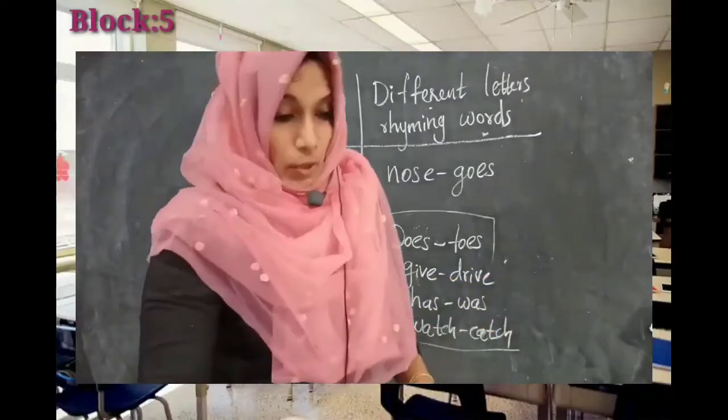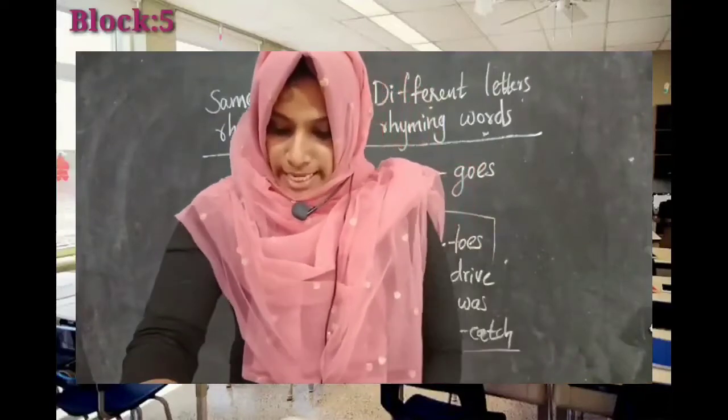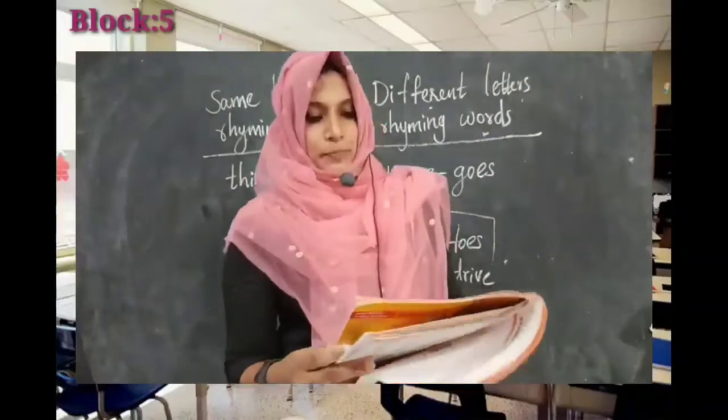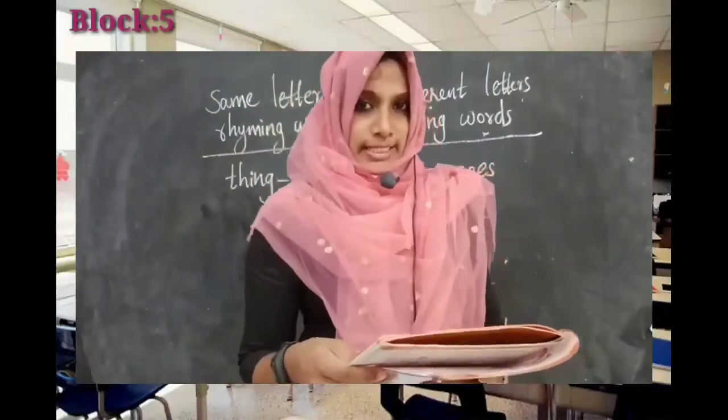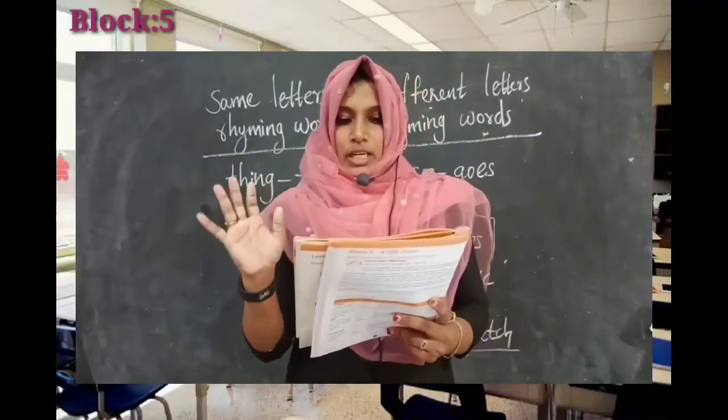Okay, now let's move to our workbook. There are some works that you have to do. Take page number 31 of your workbook. Question number 1. Underline the rhyming words in this poem.